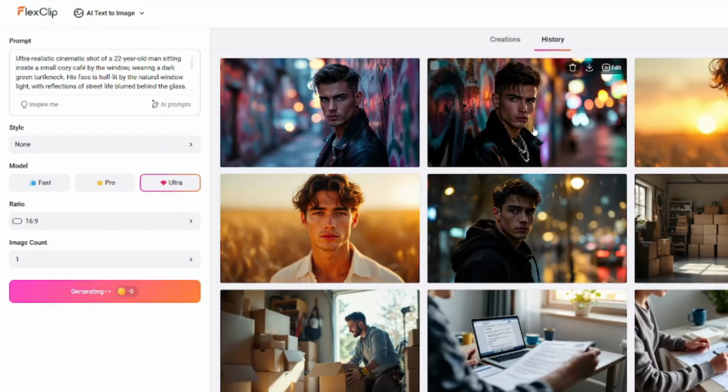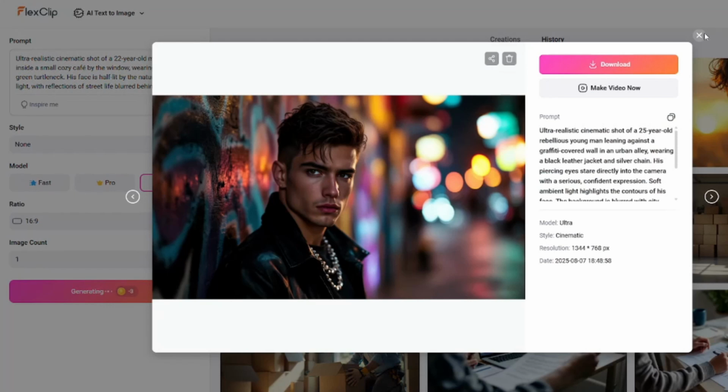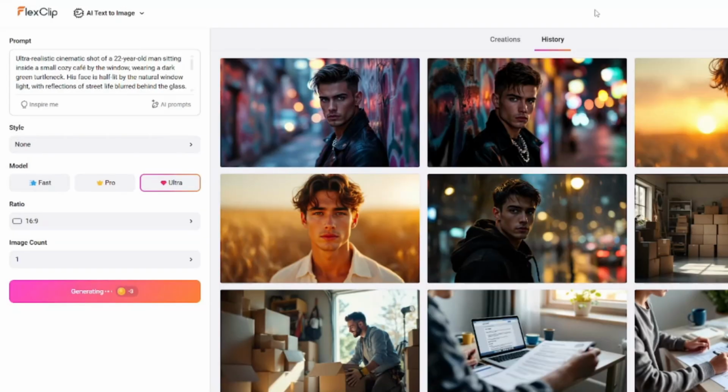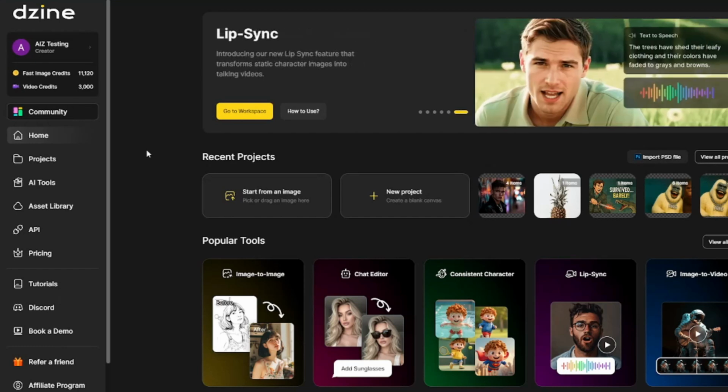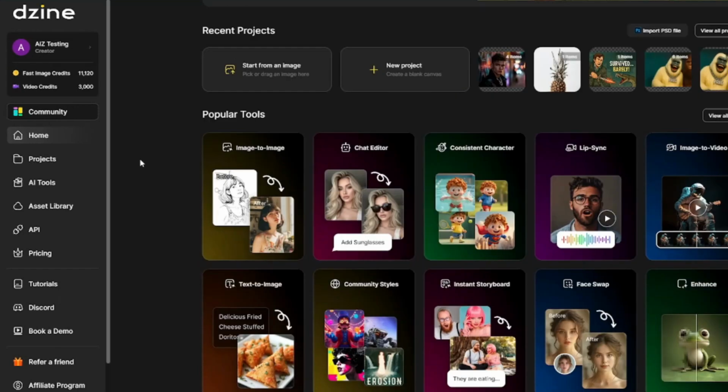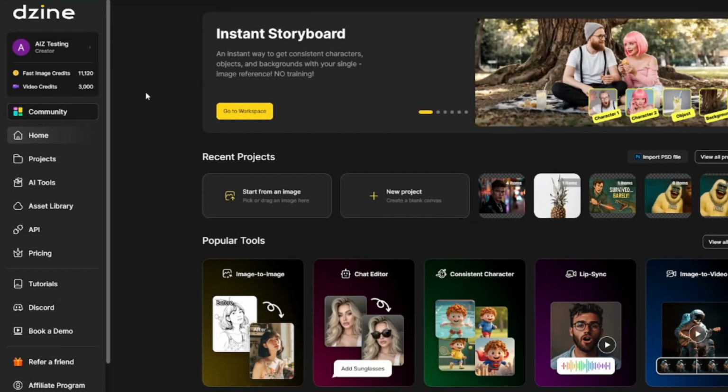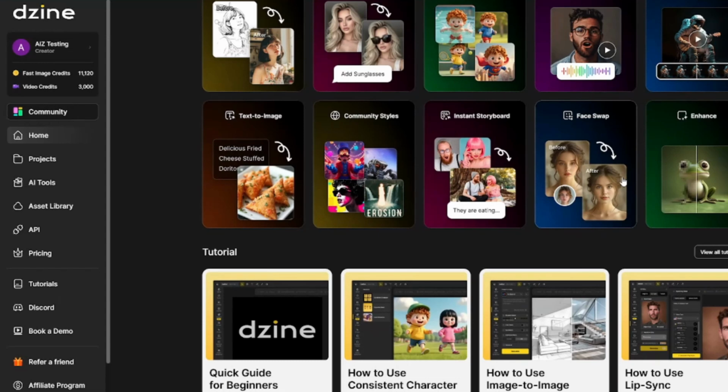All right, so once our image is downloaded, what is our next step? We need to do a bit of a face swap. We need to put our image onto the face of this particular AI generated image. For that, we're going to use DZine AI, because this provides one of the best face swaps you can get out of any AI image generator or any AI tool. So we're going to go to the homepage of DZine AI and scroll down till I see the option of face swap. I'm going to click on that.